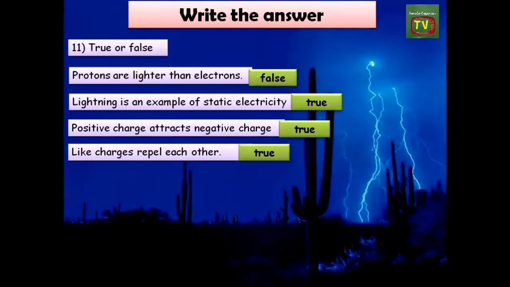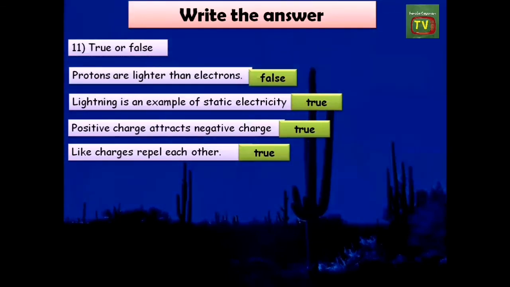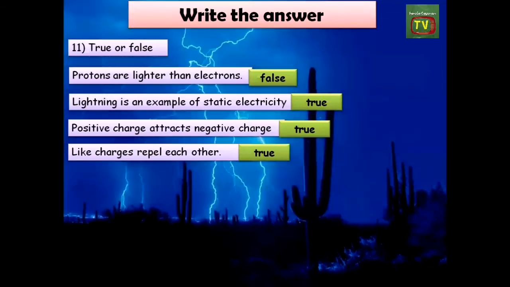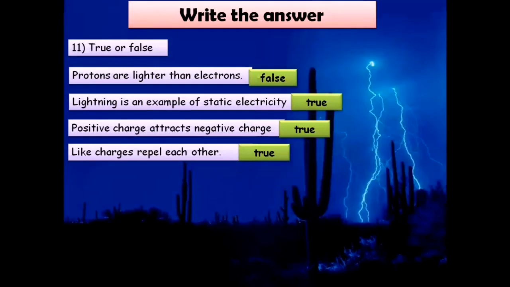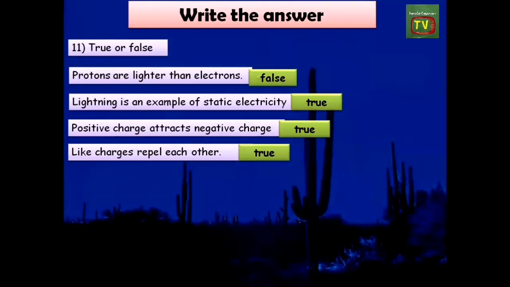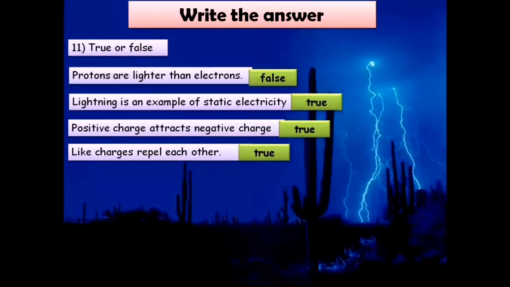True or false? Number 11, protons are lighter than electrons. False. Lightning is an example of static electricity. It's true. Positive charge attracts negative charge. That is true. Like charges repel each other, and that is true. By the way, electrons are lighter than protons.